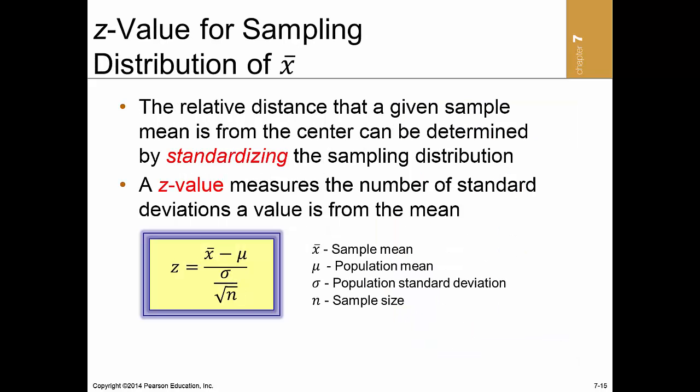The sampling distribution is composed of all possible sample means of the same size. Half the sample means will lie above the center of the sampling distribution and half will lie below. The relative frequency that a given sample mean is from the center can be determined by standardizing the sampling distribution. As discussed in Chapter 6, a standardized value is determined by converting the value from its original units into a z-score, or a z-value. A z-value measures the number of standard deviations a value is from the mean. This same concept can be used when working with a sampling distribution.